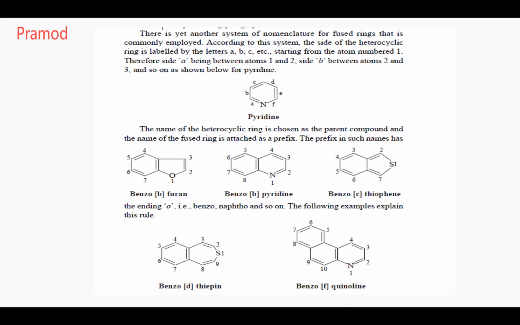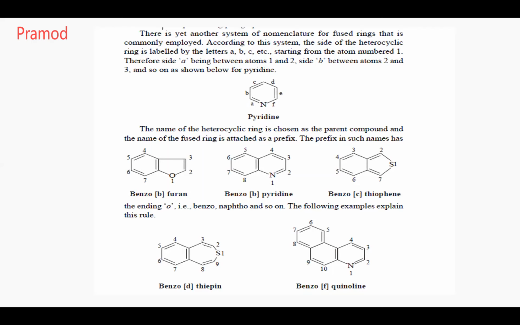Here the benzene ring is attached to the 2 and 3 carbons of pyridine, the second and third carbon. That face is known as what? B. Why is it called B? So it is benzo[b]pyridine.